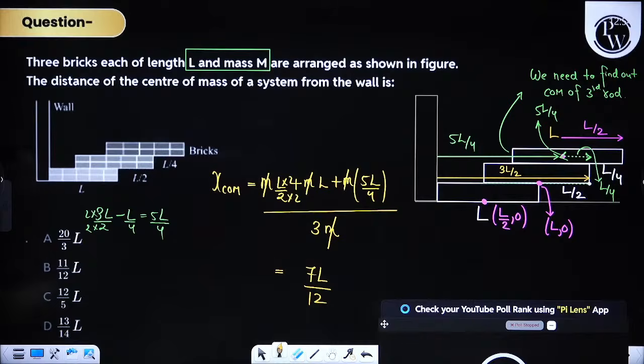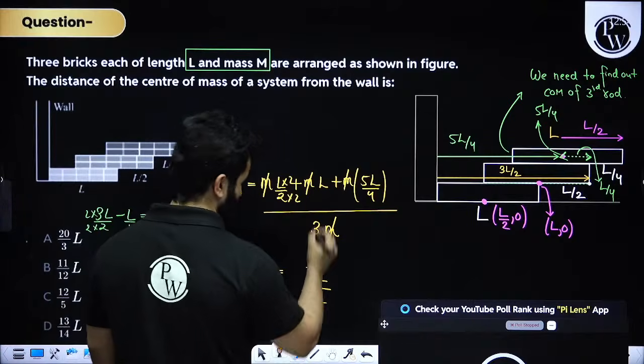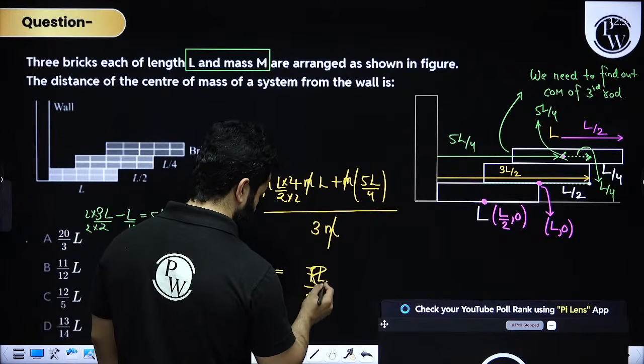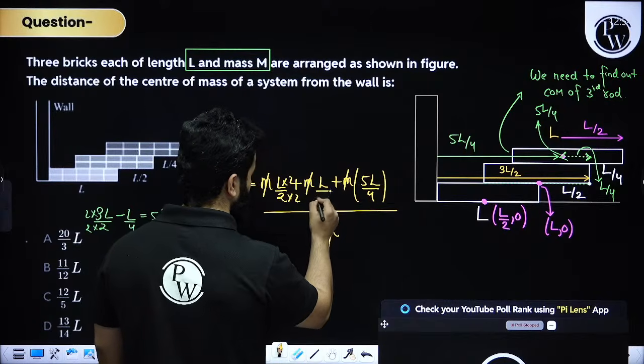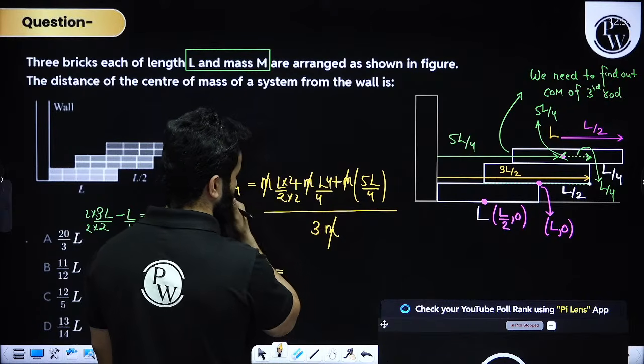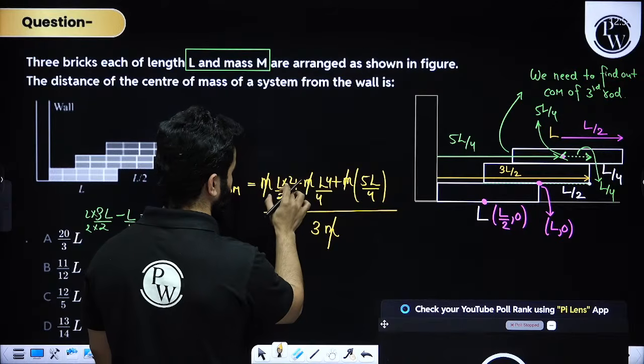I've got one more L over here. So this is going to become 4 and 4. Now let's find it out. So this will become 4. This will become 2L. Right?